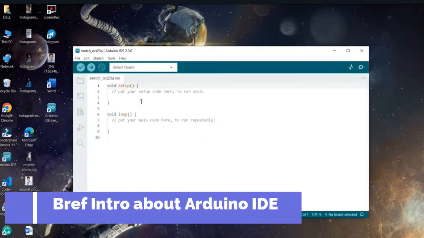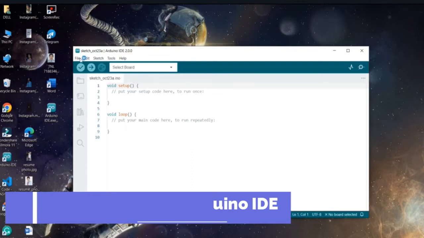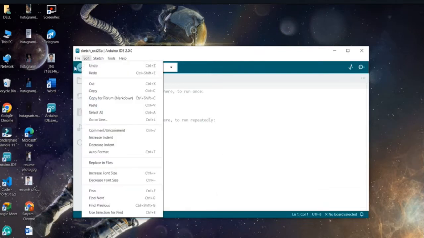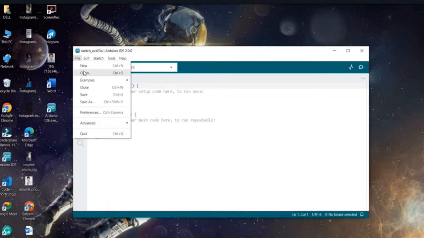We will give a brief intro about Arduino IDE. Here you can see the file menu. You can create a new file. You can open an existing file.